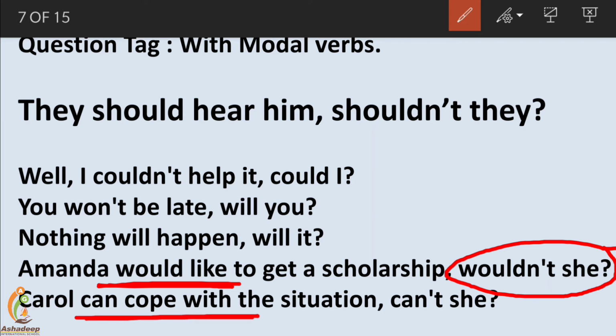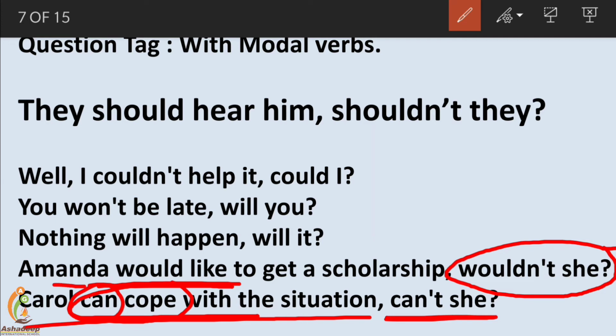Next. Carol can cope with the situation. She has the ability to solve and face the situation. Can cope, a modal has been applied here. It's a positive sentence, so the question tag is negative. Can't she? For Carol, "she" is the pronoun used.